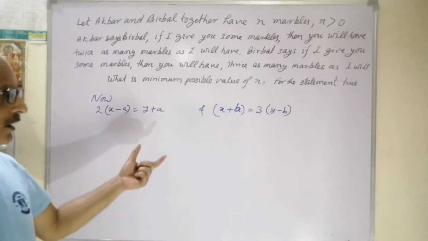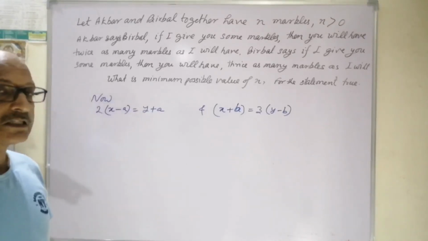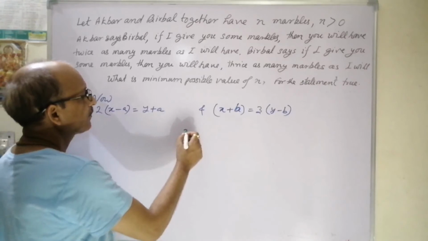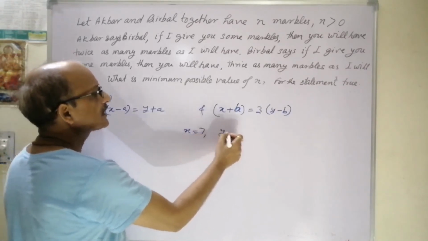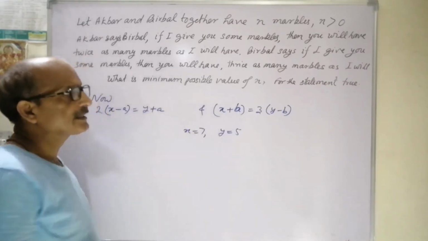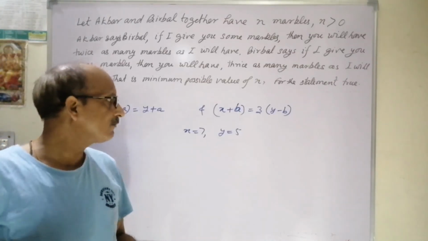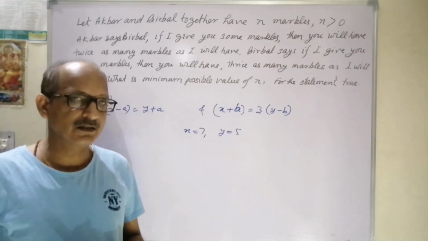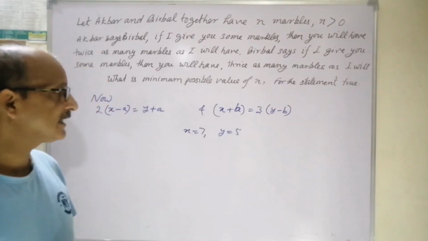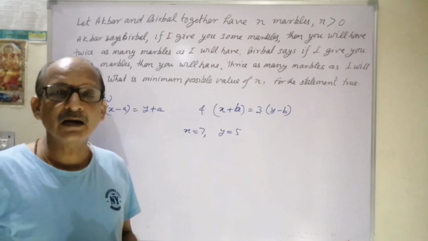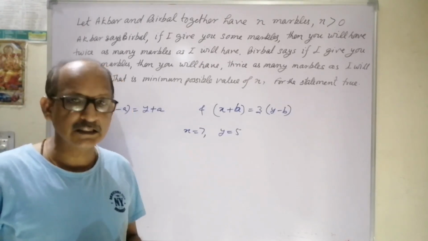Now, if we have considered x equal to 7 and y equal to 5, at this step we have to go with reasoning. Different sets of values of x and y are to be considered, and the one that satisfies both equations will be taken.